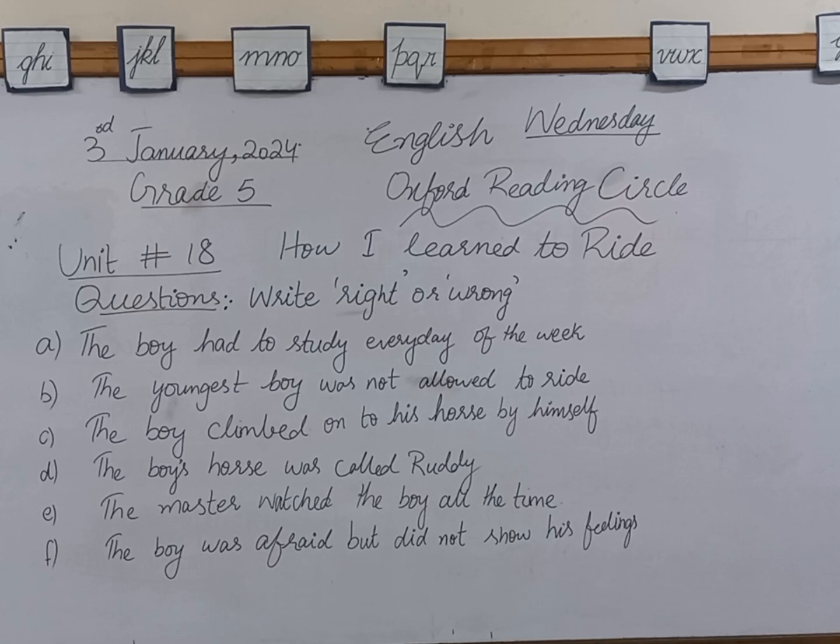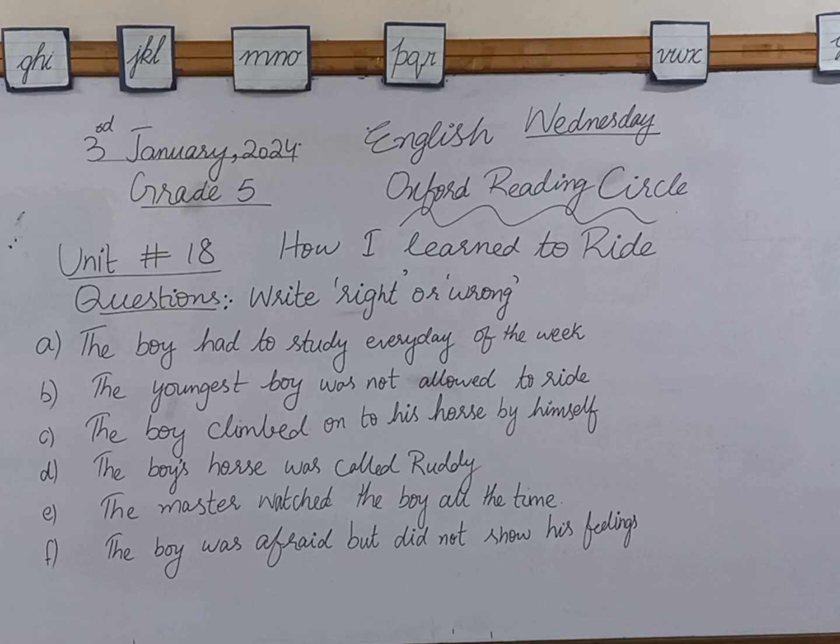The F option: the boy was afraid but did not show his feelings. Yes, of course, he was afraid and he was not showing his feelings to anyone. This statement is correct. And why was he not showing his feelings to anyone? Because he was feeling disgraceful and shameful if he showed that he was afraid. Everyone would make fun of him, saying you are too small, how will you manage to ride the horse, why are you here, and these kinds of things. That's why he was not showing his feelings to anyone.